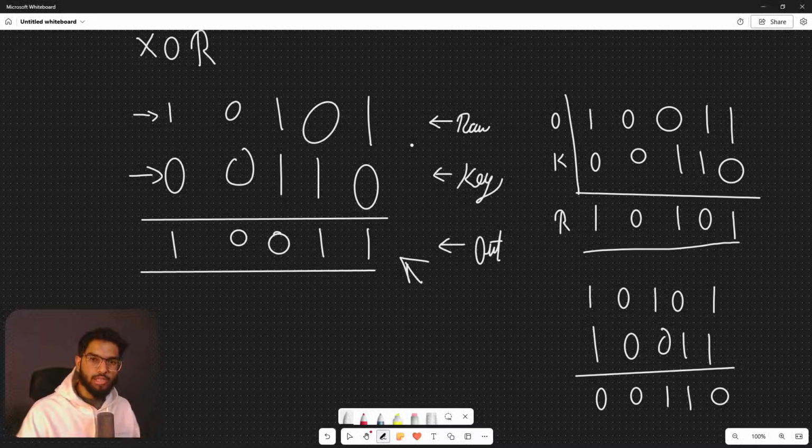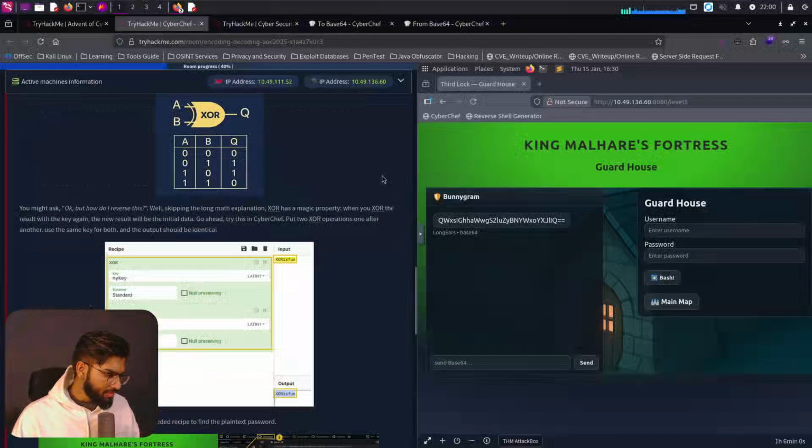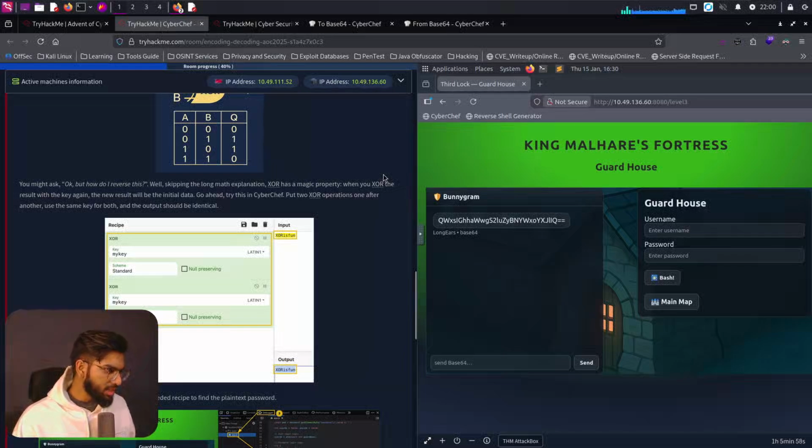Now, putting this concept into practical use, in terms of CyberChef, where we are using numbers and letters instead of binary form, it becomes more complex to just show it on a whiteboard here. That's the reason we'll get back to CyberChef itself, using the tool to do the same logic that I've explained here. Let's get back to our Kali Linux.